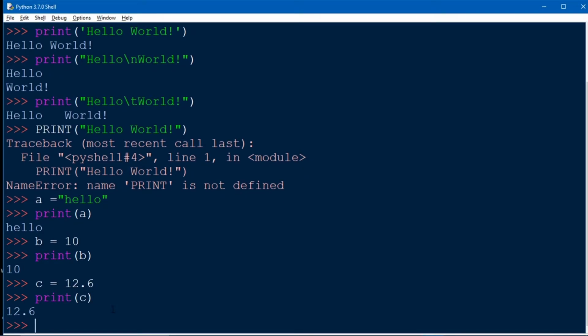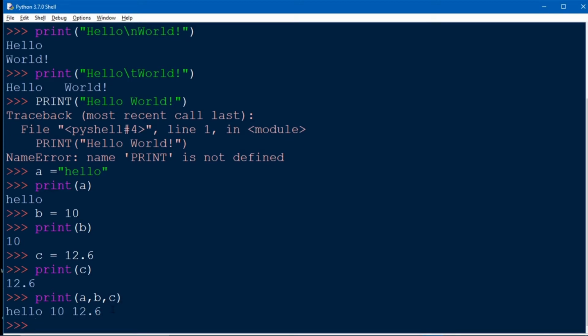Now similarly we take an integer and a float value and print the output. In Python we can print multiple variables in a single print function. Let me show you how. I will print all the a, b, c values in a single print function. See, I got the output with all three values.